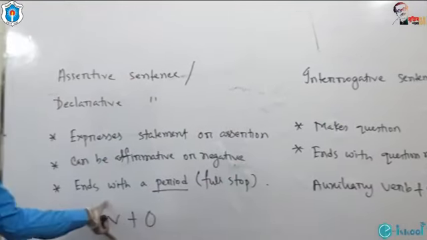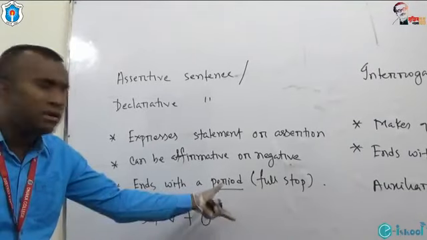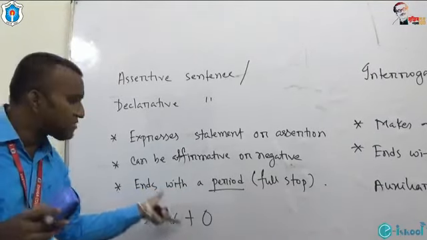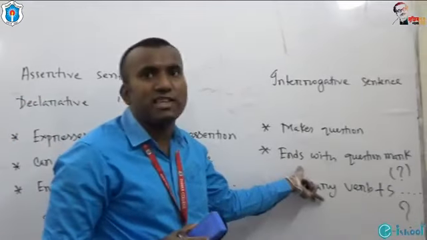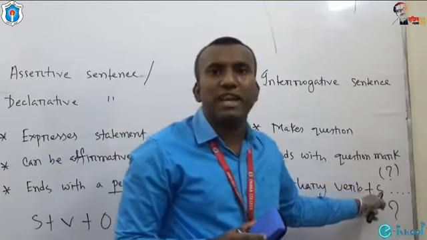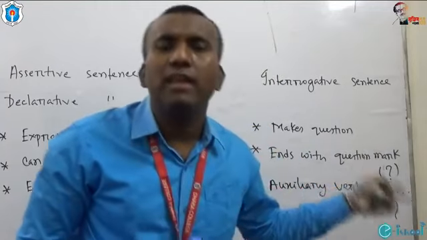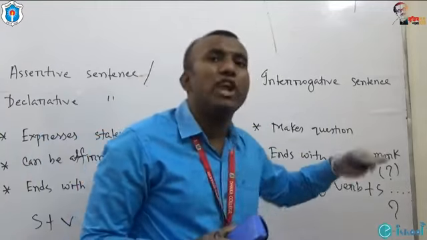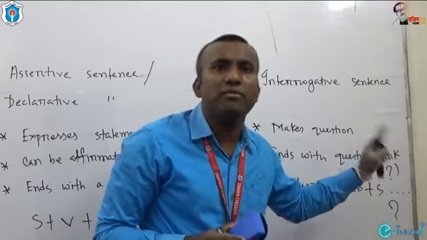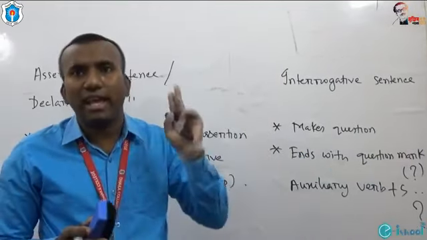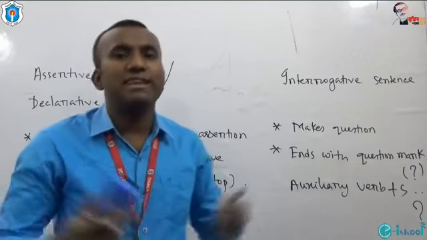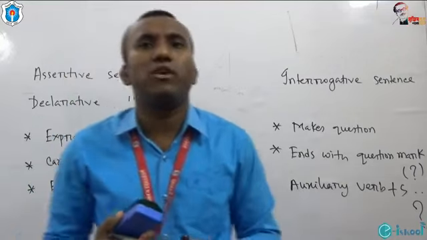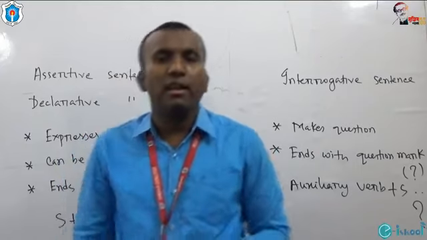So look at the basic structure. Subject, verb, object. This is the normal structure of assertive sentence, but interrogative sentence normally starts with auxiliary verb, then comes the subject, and after subject there will be the main verb. Main verb may not be there also. If there is no main verb, only auxiliary verb is able to make question in interrogative sentence. So these are the basic conceptions about assertive and interrogative sentence.